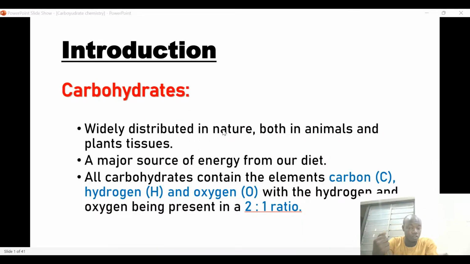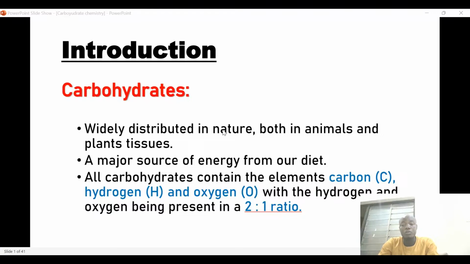They are all classes of food and they all generate energy. Carbohydrate generates energy, lipid also generates energy, as well as protein. And we need to understand that the energy we generate in our body is what makes us do a lot of work.